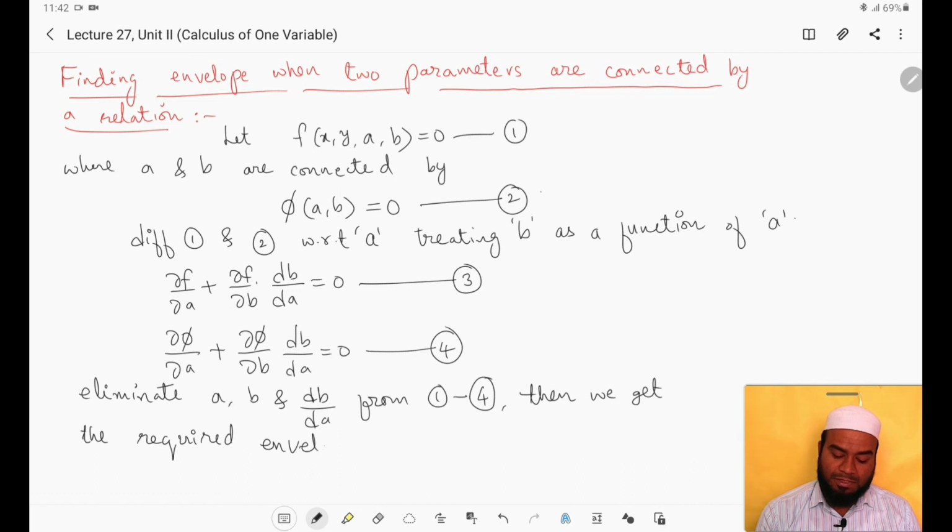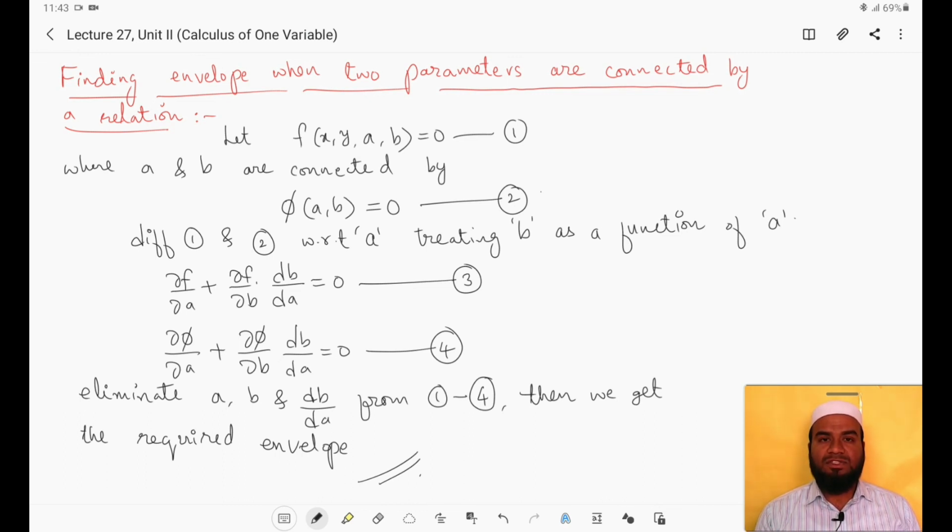So this is the procedure for finding the envelope when a two parameter family is given where the parameters a and b are connected by a relation. These are the topics that we have discussed in unit 2, and in today's class we have seen the complete revision of unit 2. We have seen various topics starting with Rolle's theorem, Lagrange's mean value theorem, Cauchy's mean value theorem. Then Taylor series.